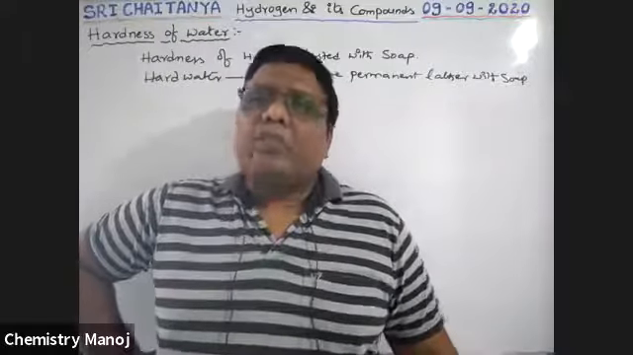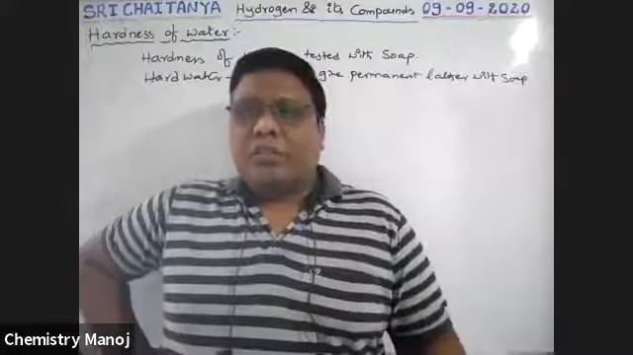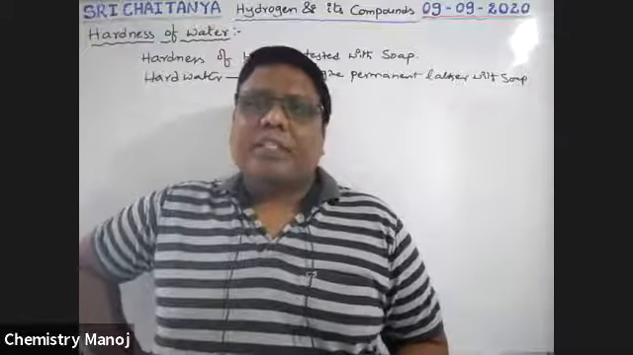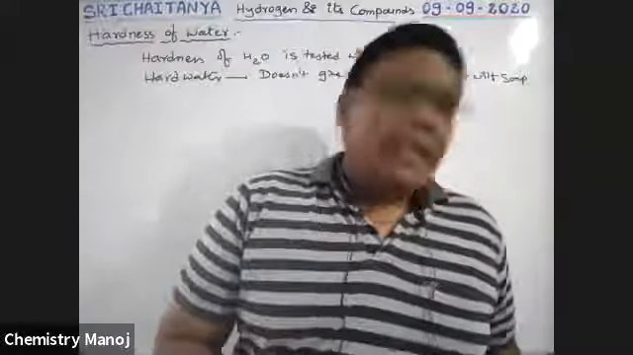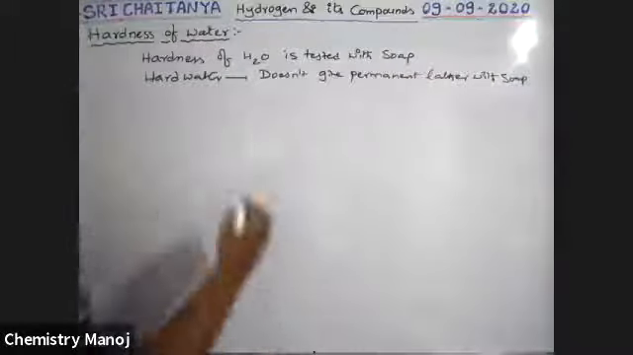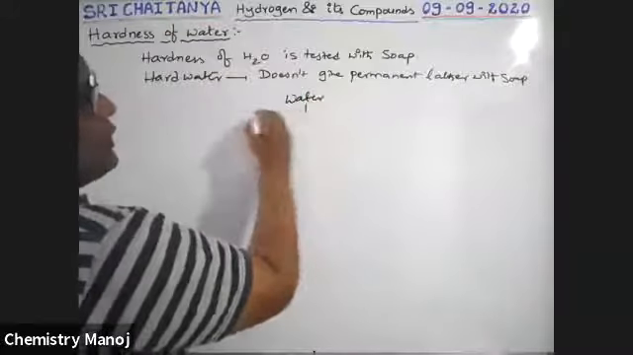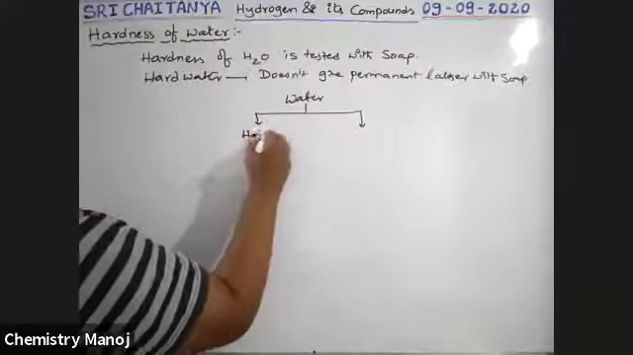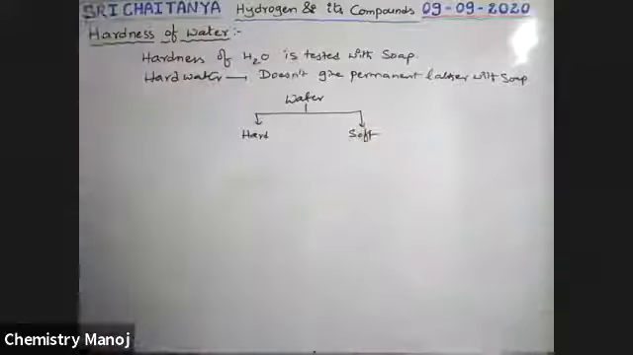So first of all, we must learn which chemicals create this hardness. See, boys, there is a classification of water as per industry norms. This is two types: one is hard water and the other one is soft water.